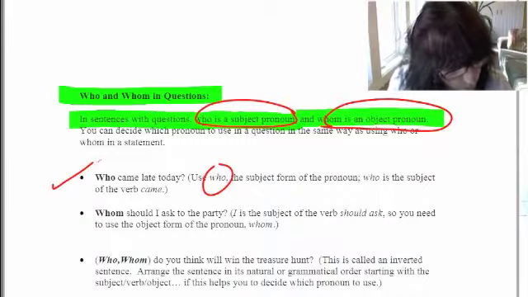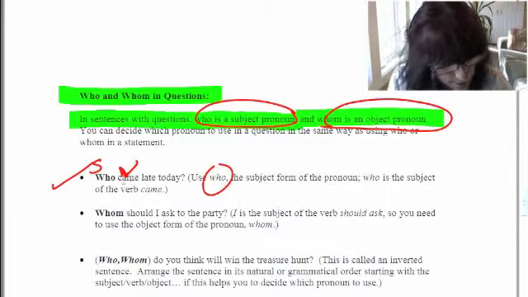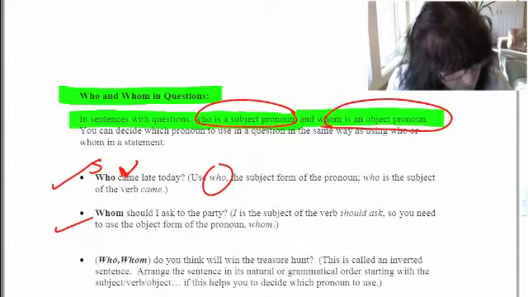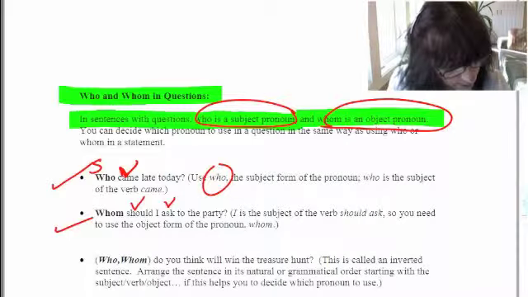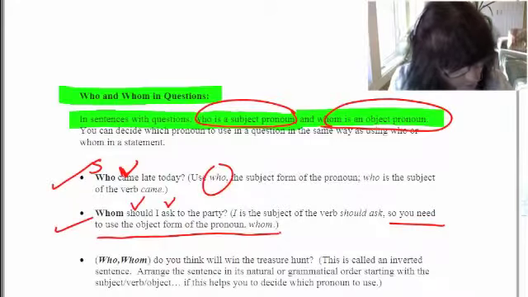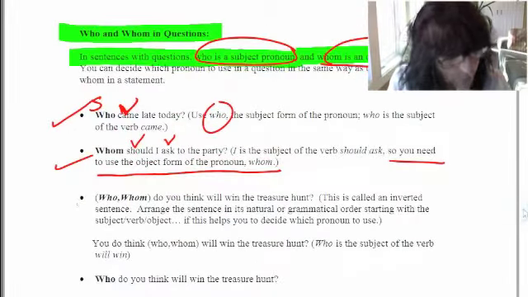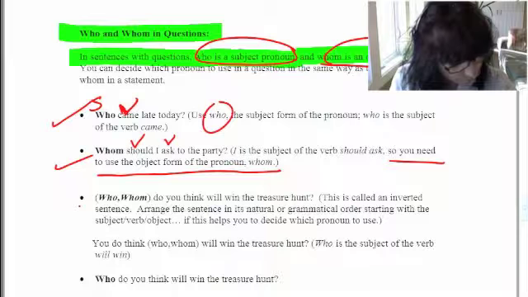So, this first one, who came late today? You use who, which is the subjective form, because who is the subject and came is the verb. Whom should I ask to the party? In this sentence, I is the subject of the verb. The verb is should ask. So you've got the subject, I should ask, and now you would say, I should ask whom to the party. So you need to use the object form of the pronoun, which would be whom.